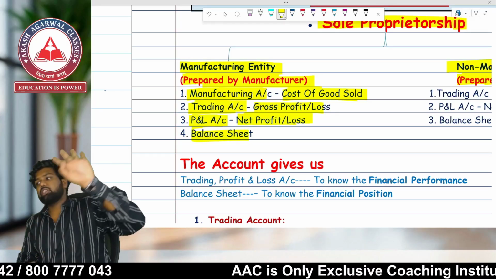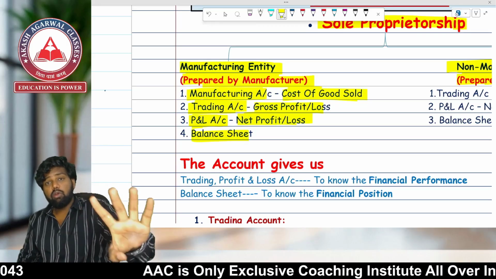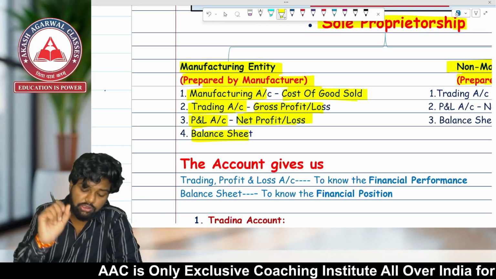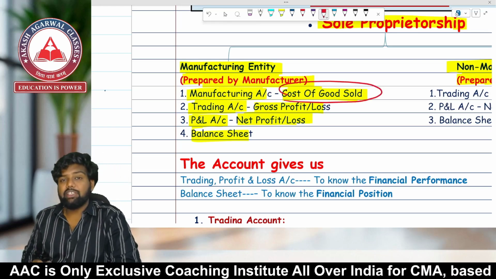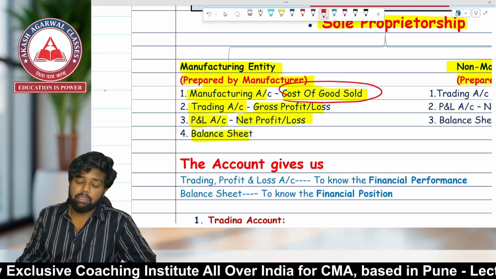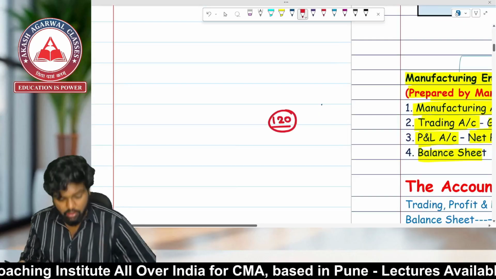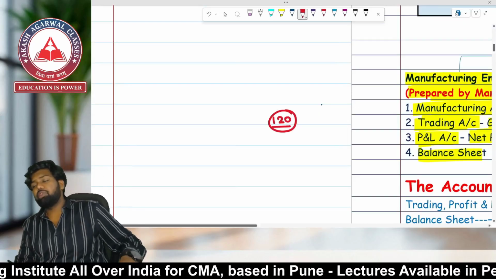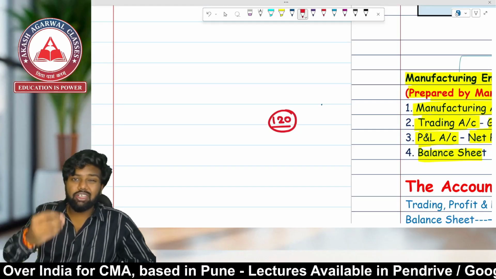So the manufacturing account prepares four accounts. Sir, can you please explain in detail what these four accounts are? First of all, the manufacturing account will help you find out the cost of goods sold. What do you mean by cost of goods sold? For example, I am selling a product for 120. So I should know the cost of production of this good.